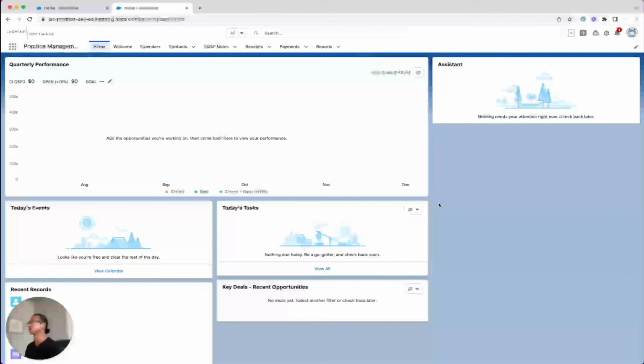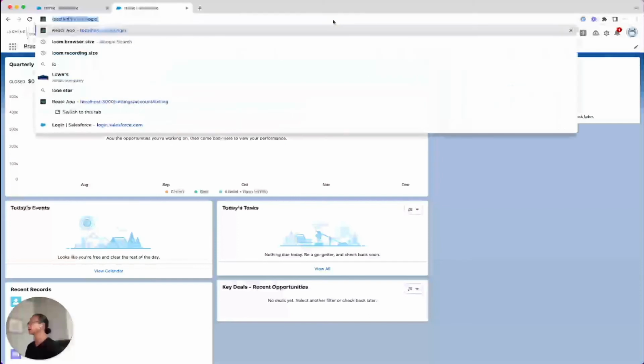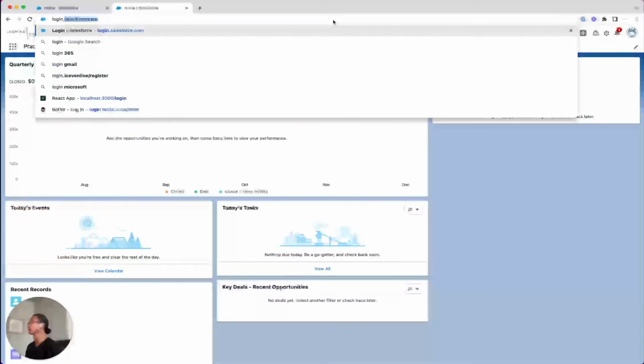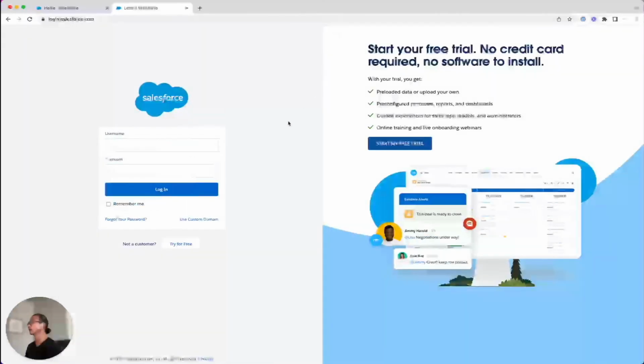So what we're going to do is go back up to the browser search bar here, and I'm just going to type in the login page. And here we're presented with the usual Salesforce login page. And I will use 1Password to populate the username and password, and then click Login.